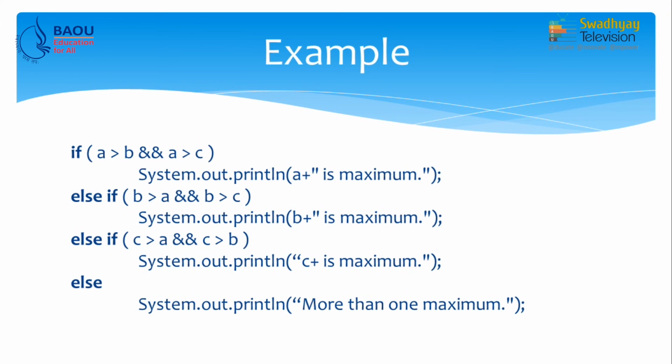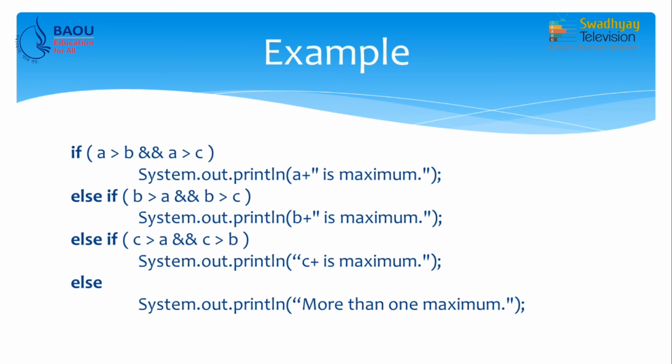So, what will happen if A is maximum? The System.out.println prints "A is maximum" and the rest of the if conditions are bypassed. Suppose B is maximum, then the first condition is false. So, it will check the second else if condition, and if B is a maximum then this condition holds true. So, what will happen? The System.out.println prints "B is a maximum", and in the third if condition we check whether C is a maximum. If it is so, we print "C is a maximum".